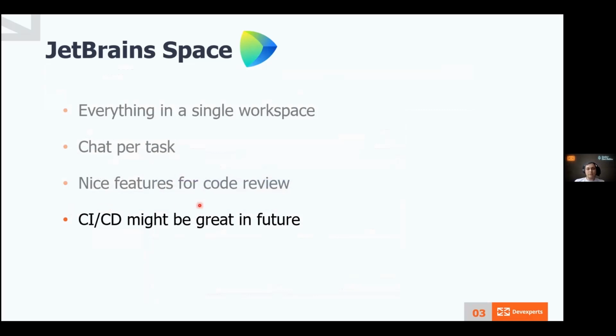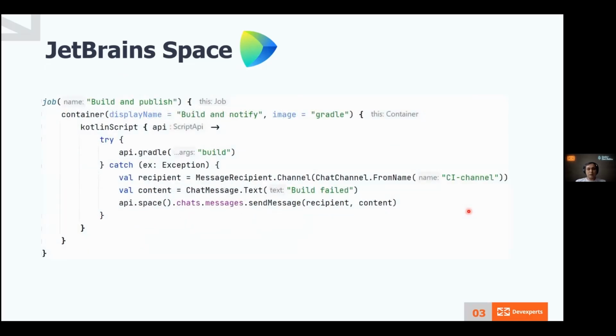Space lacks some features and it provides others. For example, we couldn't run our tests with Testcontainers because tests are executed inside a Docker container and there is no way to run a Docker container inside another one. On the other hand, the infrastructure as code approach allows easily integrating with other features in Space. You can write a CI script which will post build status to a specific chat with just a few lines of code. And this is actually Kotlin code.